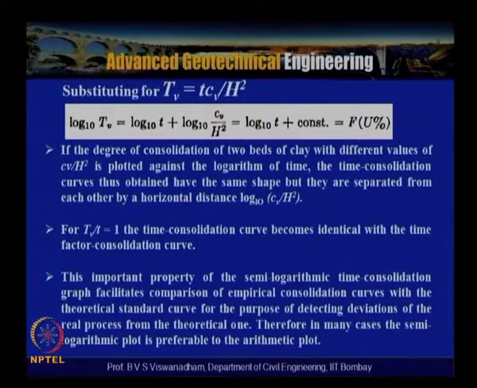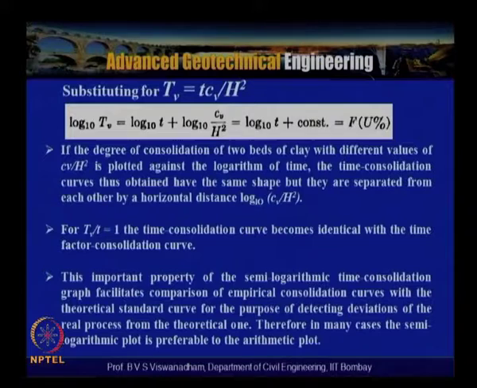If the degree of consolidation of two beds of clay with different values of Cv by h square is plotted against the logarithm of time, the time consolidation curves thus obtained have the same shape, but they are separated from each other by a horizontal distance, which is nothing but log to the base 10 of Cv by h square. This equation implies that log Tv to the base 10 is equal to log t to the base 10 plus a constant, equal to a function of u percent.